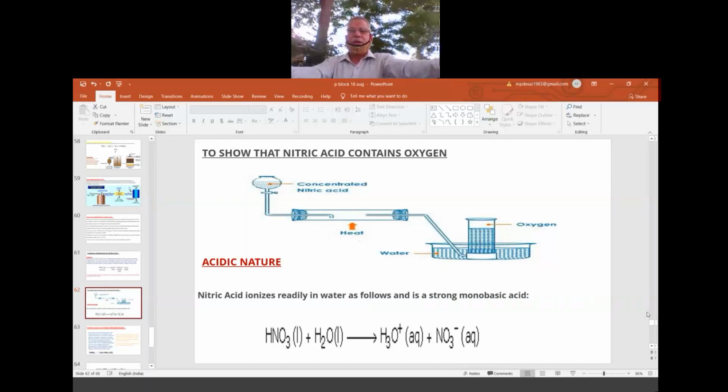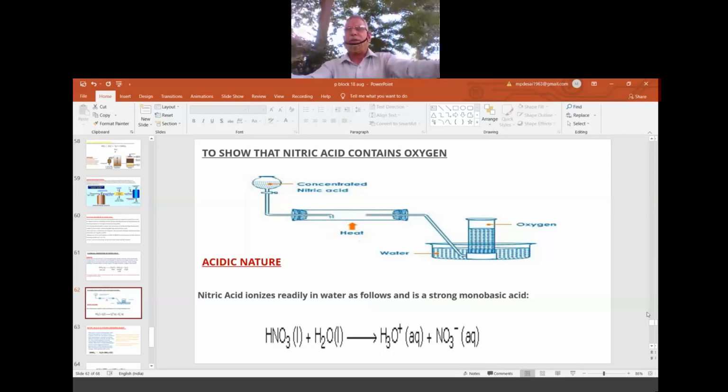Then we can conclude that HNO3 is made up of what? Oxygen. So oxygen is prepared in many ways, by using potassium chlorate, potassium nitrate, all those that have O in the formula, which are slightly unstable. So they are made use of in the preparation of what? Oxygen. In the same way, HNO3 is also made use of in preparing oxygen.